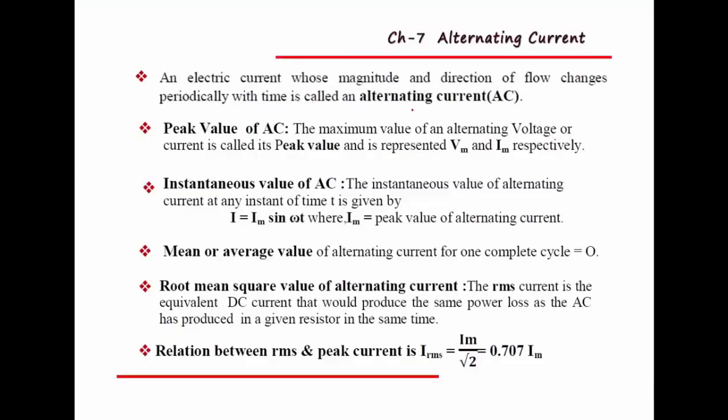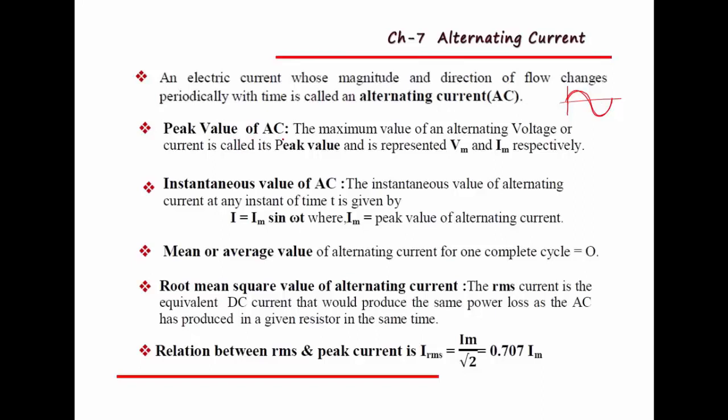So what is alternating current? We already studied it in our regular classes. Alternating current means its magnitude and direction change periodically with time. See here, an alternating current whose magnitude and direction of flow change periodically with time. Generally alternating current is represented by a sine wave. Its magnitude and direction are changing periodically, so we can call it alternating current.